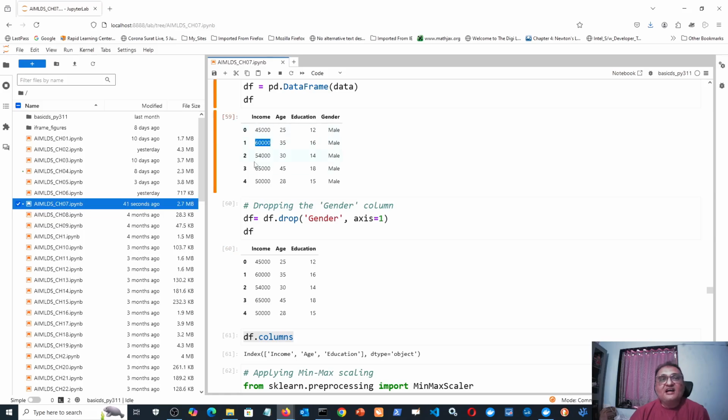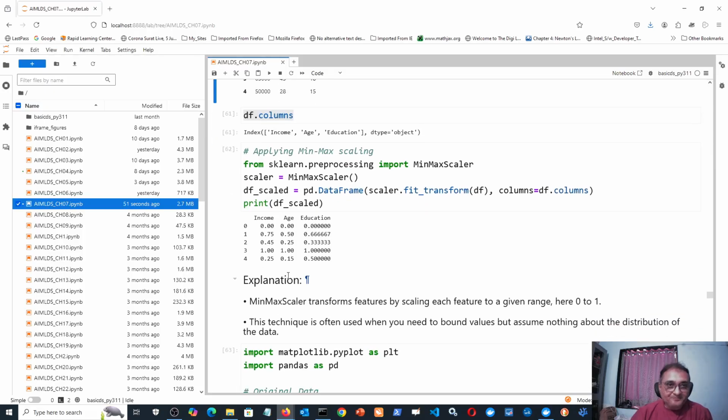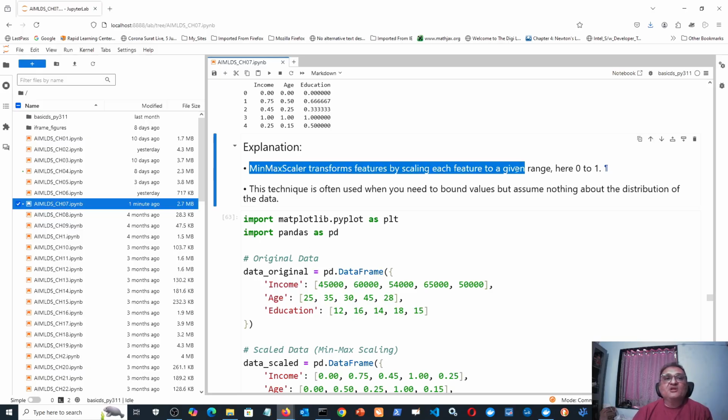Otherwise, these are having large values. So it may be possible that the model which you are building, or the equation which you are building, takes excessive effects due to that income variable. But we have now converted and brought everybody on the same scale. That is the meaning of the word scaling. And what is that same scale? 0 to 1. That process is called min-max scaling.